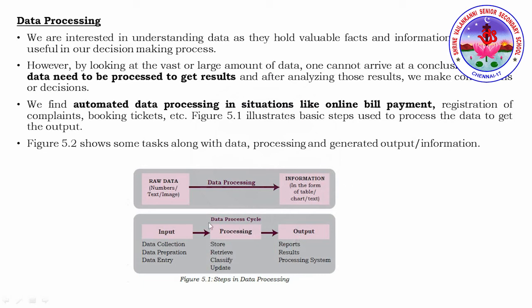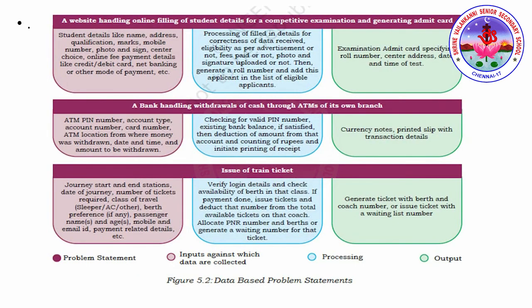Similarly, what happens in data processing exactly? Input, process and output. So what are the things that come under input? Collection, preparation and entry. Similarly, in processing, you have store, retrieve, classify and update. And in output, you have reports, results and processing system. So these are the things which come under data processing.